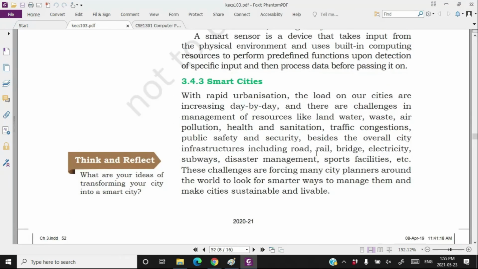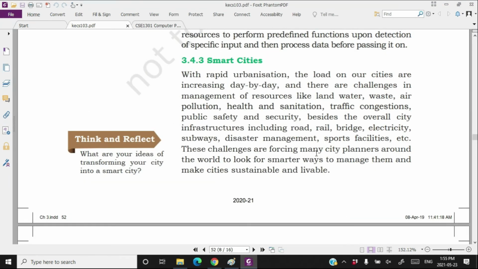After sensors, this is the Internet of Things using which we are planning to make smart cities. Suppose that Internet of Things is used in various requirements in a city. In a city, we need management of various resources like land, water, waste, air pollution, health and sanitation, traffic congestion, public safety and security.